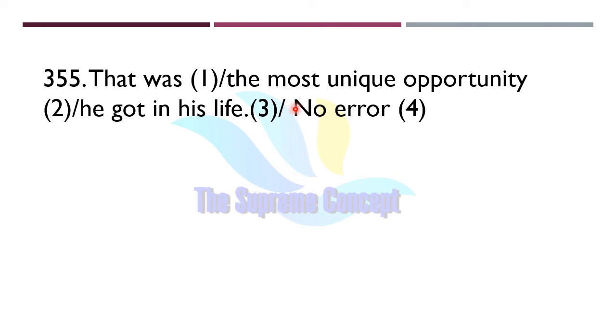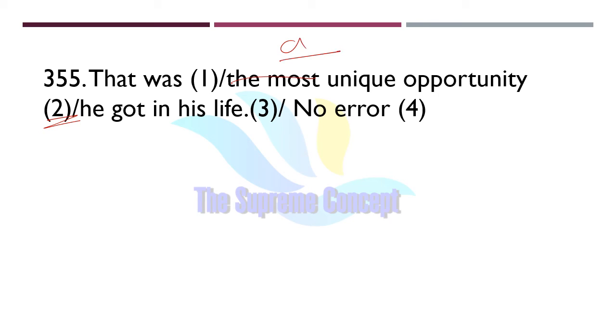That was the most unique opportunity he got in his life. So find out where is the error in this sentence. Yes, you're correct. See here, the error lies in part number 2. Here it should be a unique, not the most unique. Here we will use a unique, replacing the most unique.